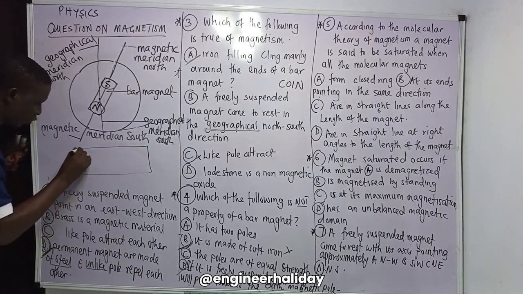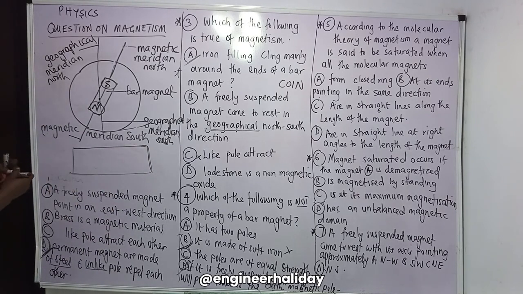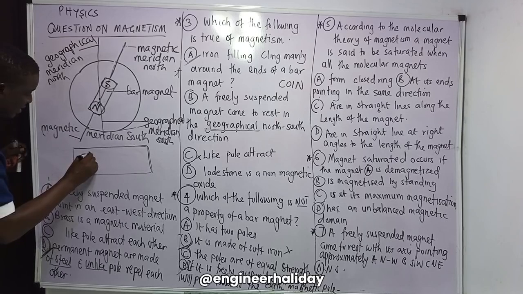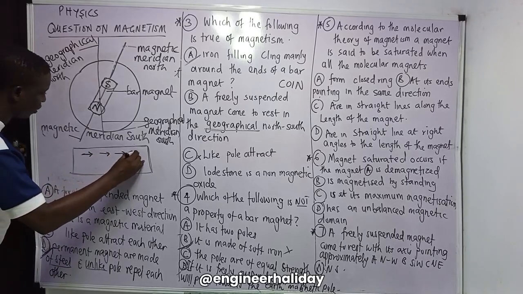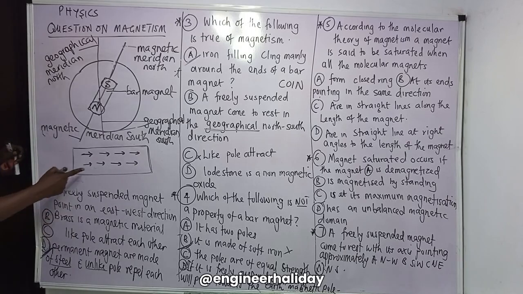If you have a molecular magnet like this, and they point in one direction along the length of the magnet, it means they are already magnetized.